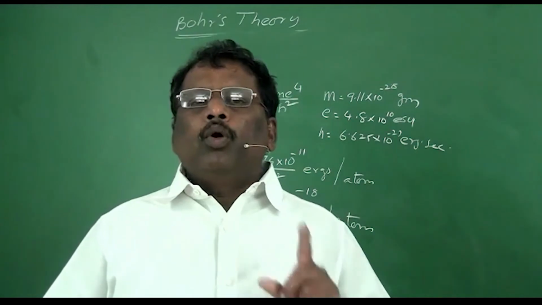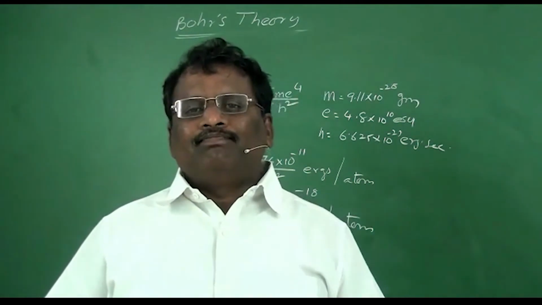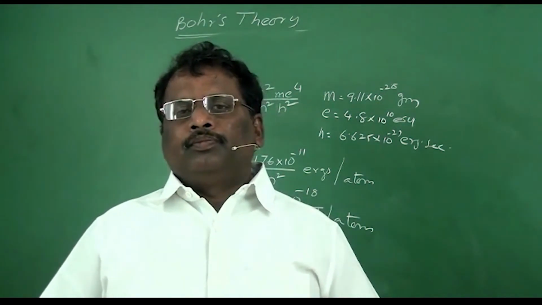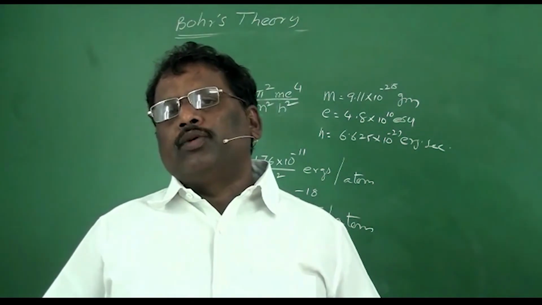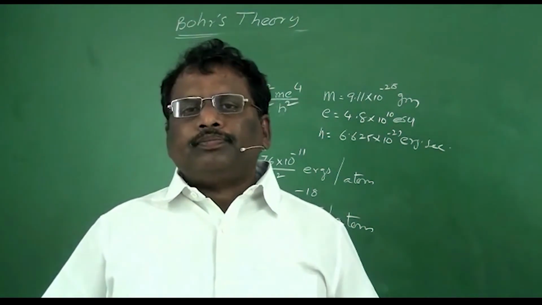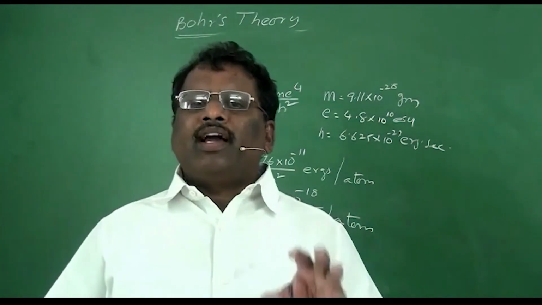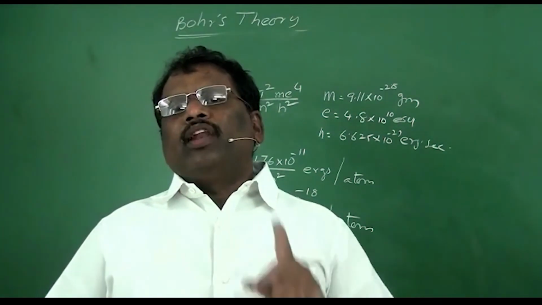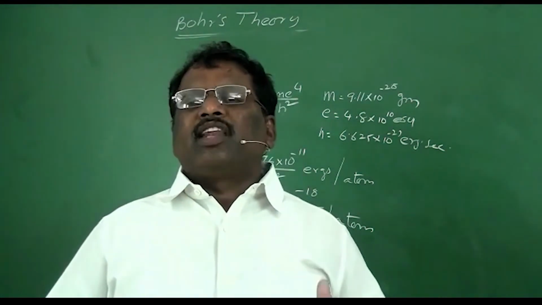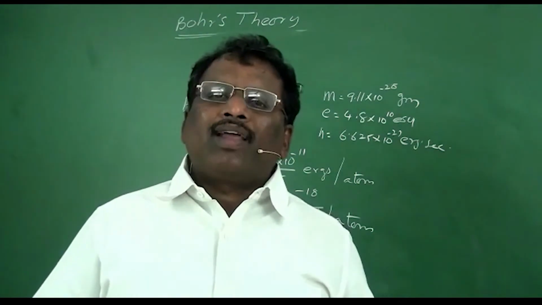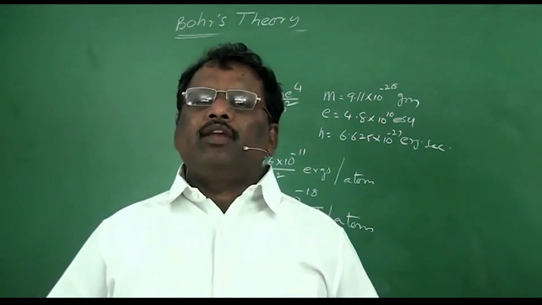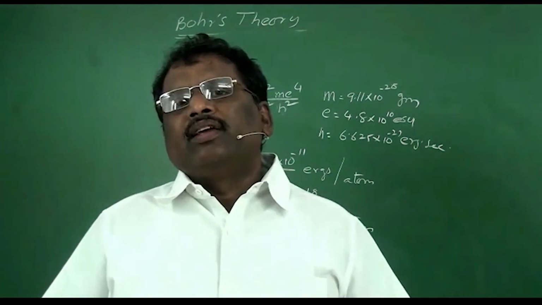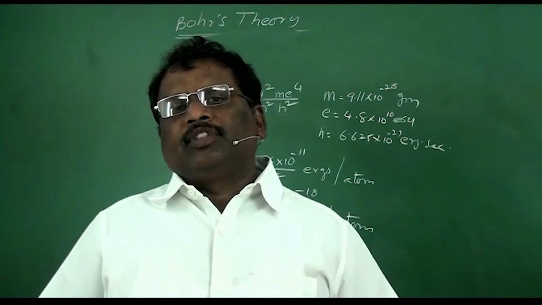That is, Bohr's theory is a flat model, but atoms are spherical in shape. The second failure is that Bohr's theory was restricted only to the hydrogen atom and hydrogen-like ions which have only one electron. But it was unable to explain multi-electron atoms. That means the structure of atoms which have more than one electron. Bohr's theory fails to explain the structure of such atoms.